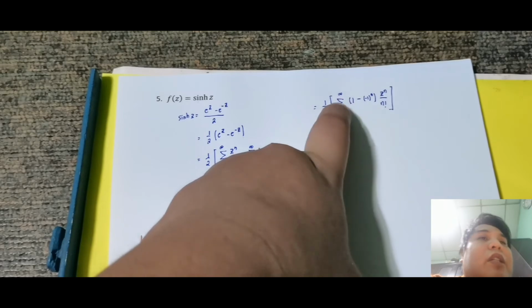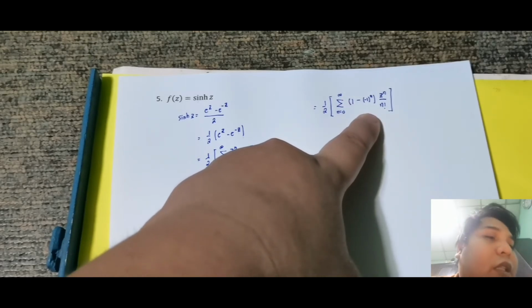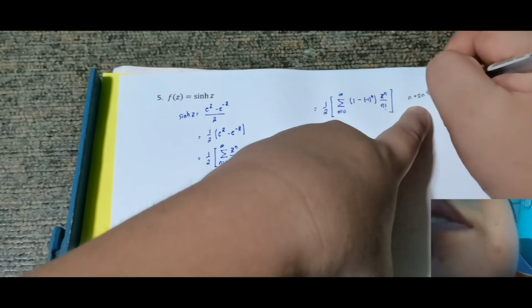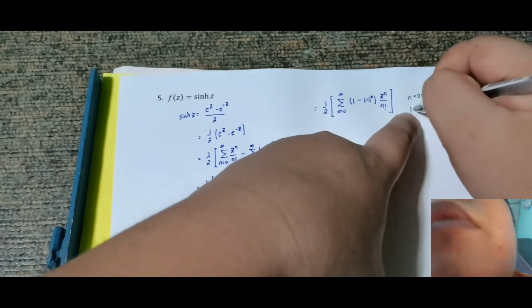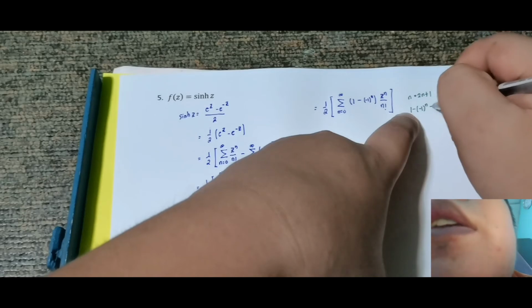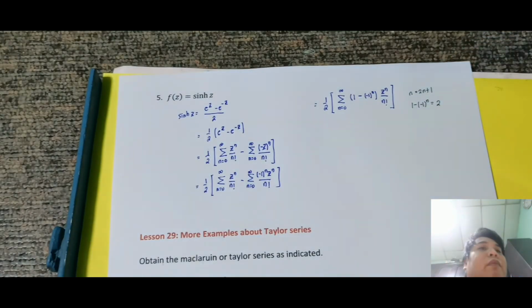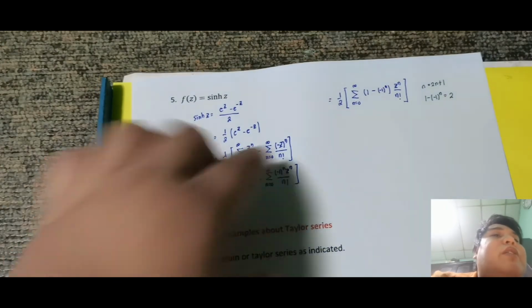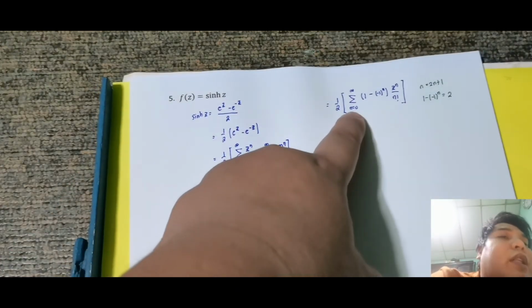So ibig sabihin, pag n is odd, add din. So kukunin natin for n is equal to odd. So for n is equal to odd, for n is equal to 2n plus 1, or ginawa kong odd, yung 1 minus negative 1 raised to n is equal to 2. Okay, kasi kukunin natin. So ibig sabihin, iset natin lahat ng n is even, then ito, for n is equal to 1 na mag-start.